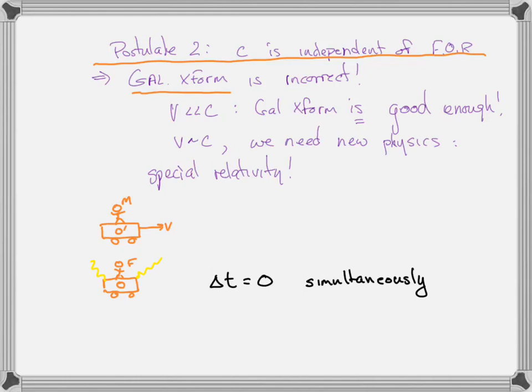How does Frank know that? Because the light arrived at his eyes, right? It struck the car, and then it went to his eyes, and it took the same amount of time to get to his eyes from either side.